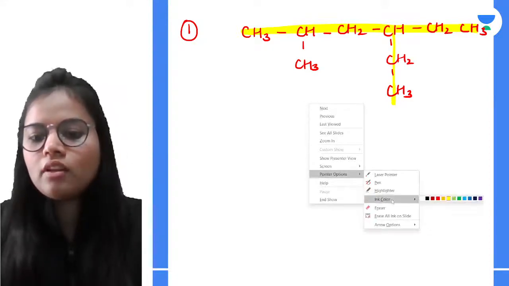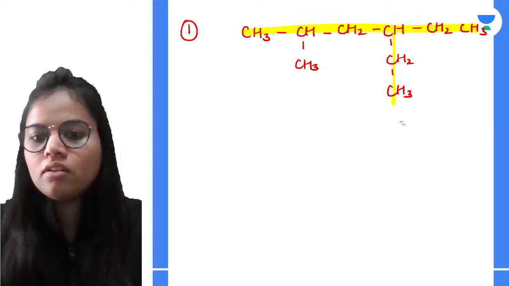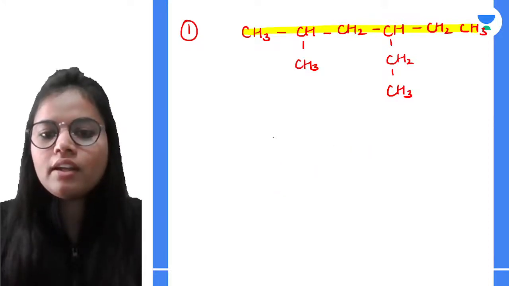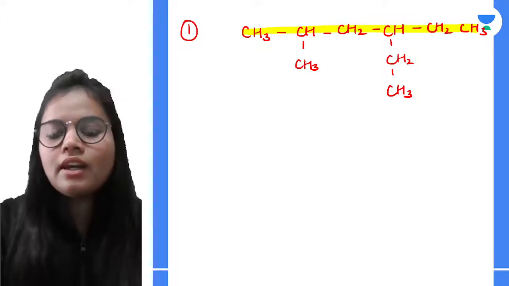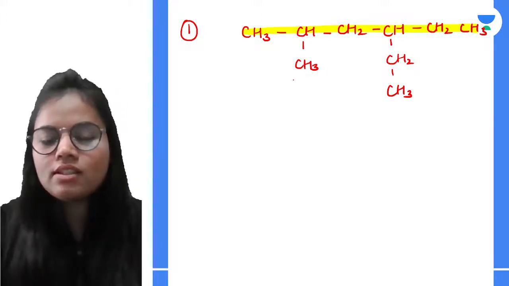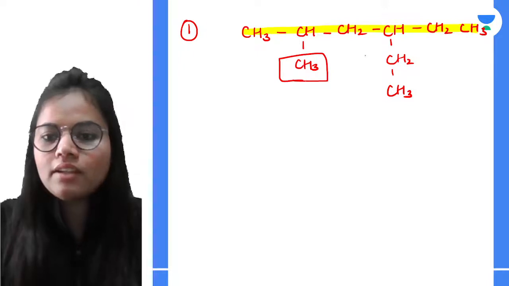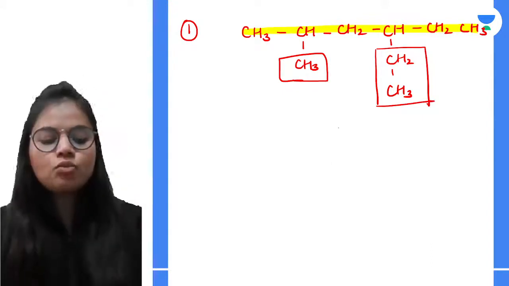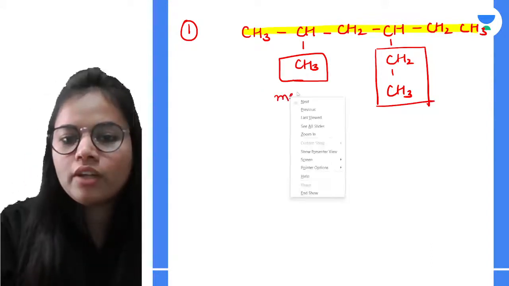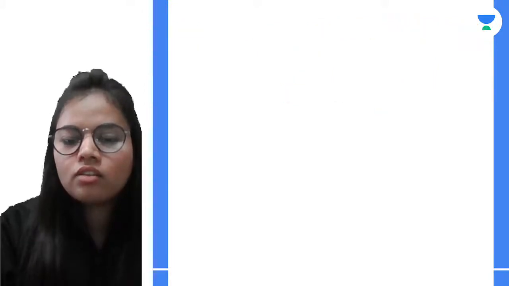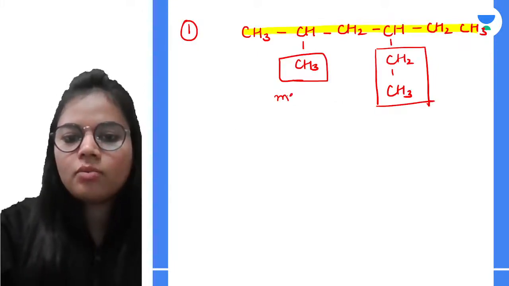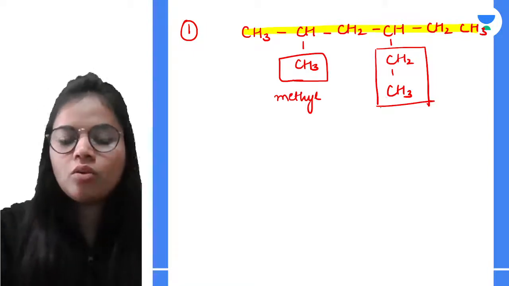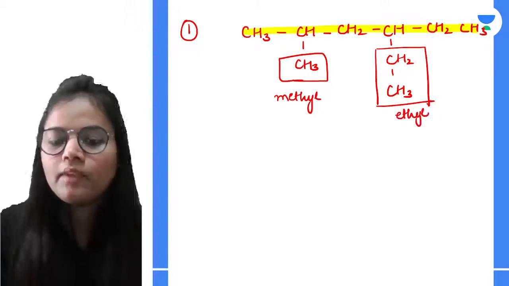Yeah, so this is the longest chain that we are selecting, right? Now over here, see, there are two groups which are attached. First is this, and the second one is this. One group is containing one carbon, so it will be named as methyl. And this group contains two carbons, so it will be named as ethyl.